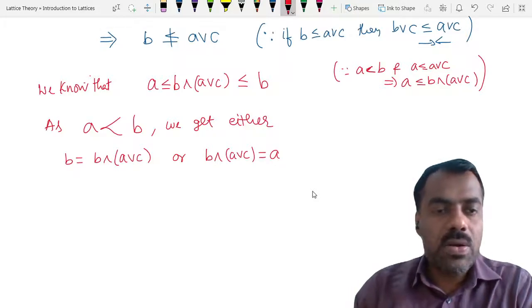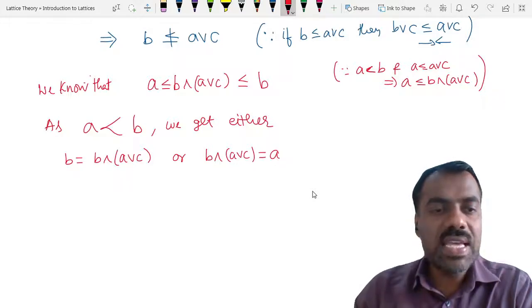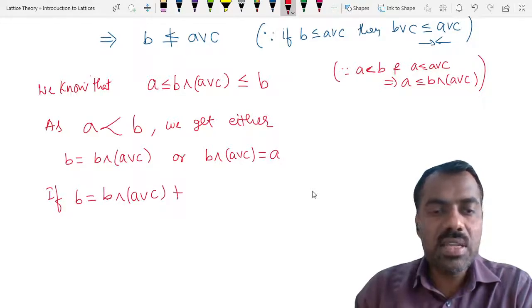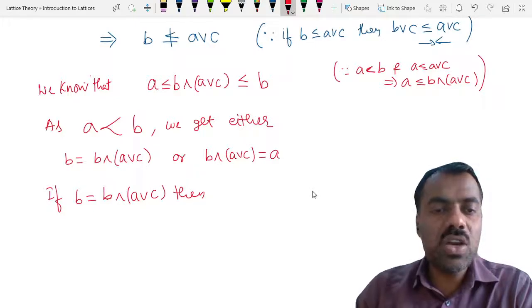Okay. Now can this B be equal to this? If B is equal to B meet A join C, then obviously B should be less than or equal to A join C. B should be smaller than A join C, right?